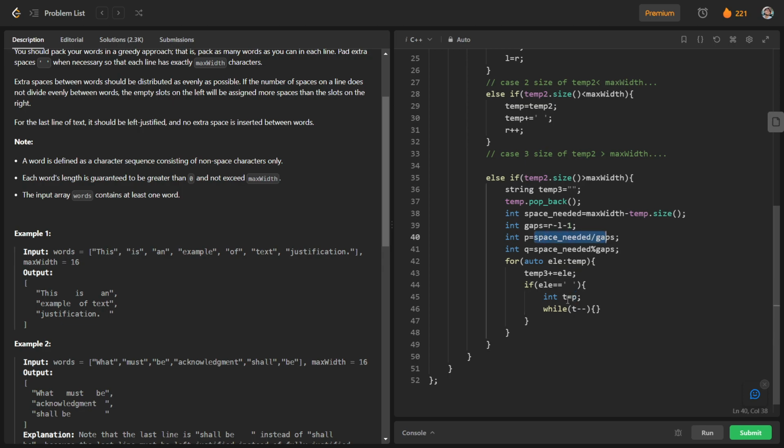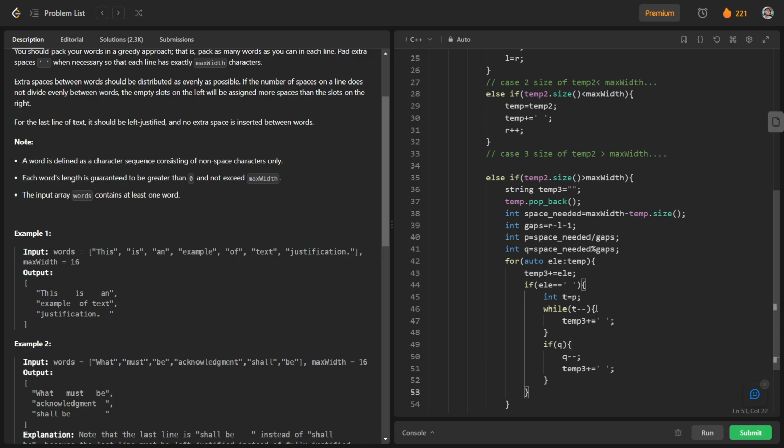So I will use a while loop here, and in order to retain the value of p, we have used t here. So while t minus minus, we will just write temp3 plus is equal to an empty space, and whenever this q is greater than 0, we will just reduce the value of q, and we will write temp3 plus is equal to an extra space.